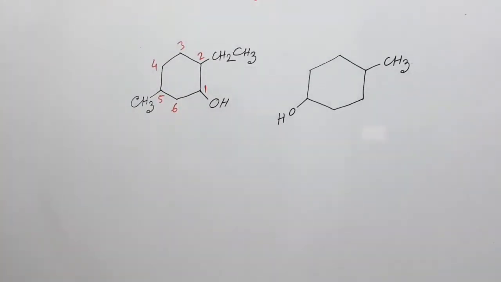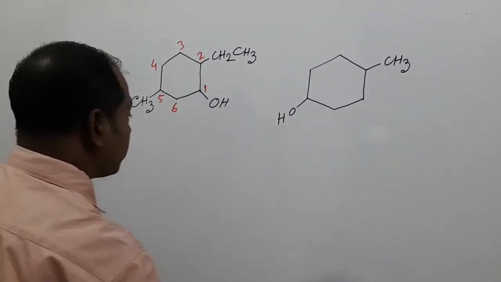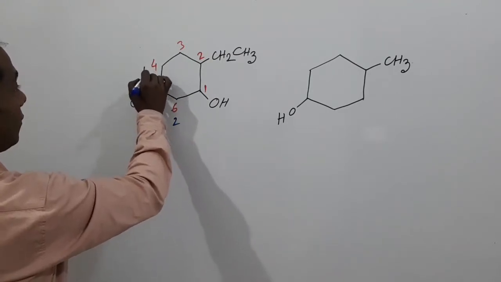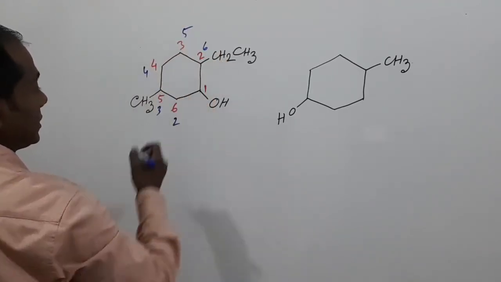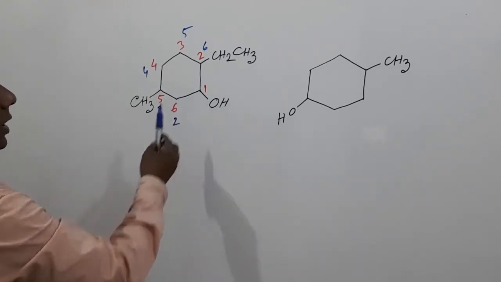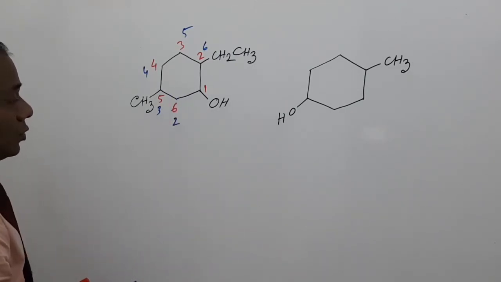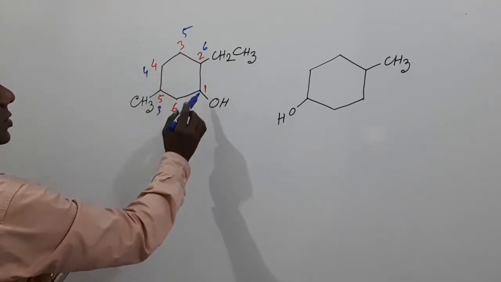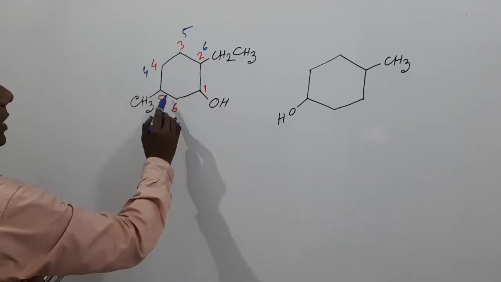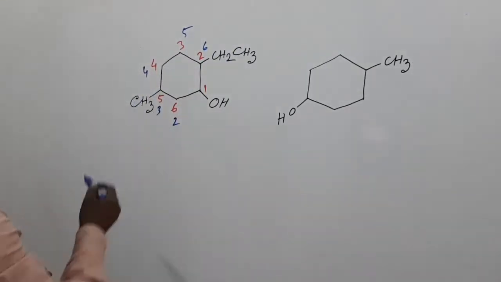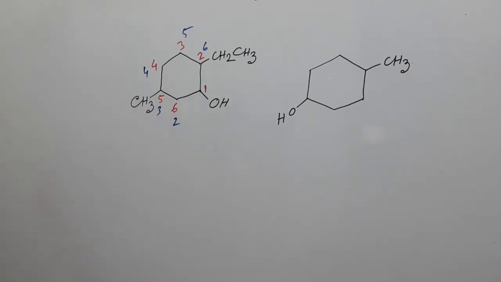We can also number the carbon like this, 1, 2, 3, 4, 5, 6. But my dear students, according to alphabetic order, we have to select this direction, because here is present an ethyl group and this is a methyl group.